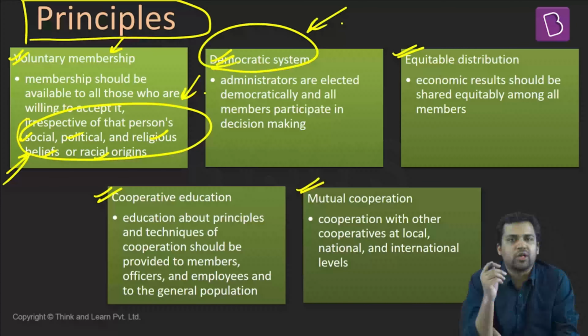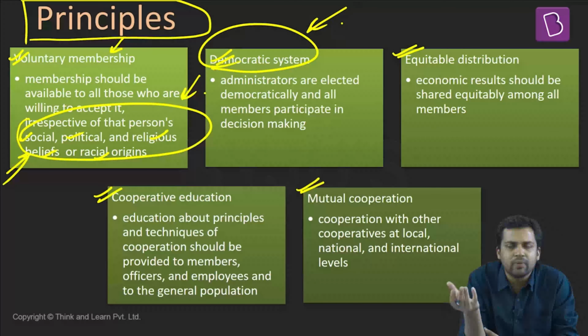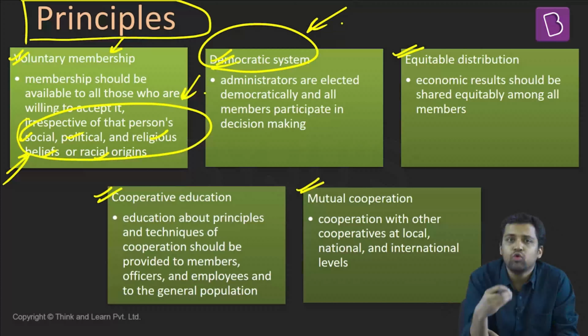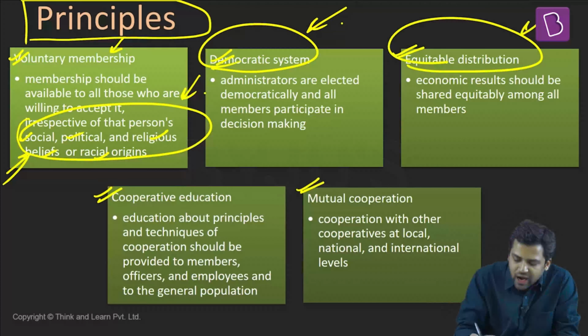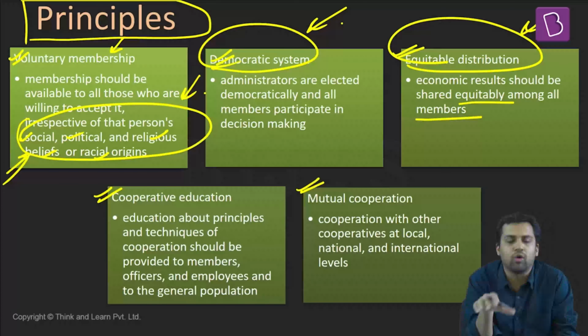Cooperatives are democratic organizations. In cooperatives, you will find mechanisms like voting. Elections happen quite regularly. There will be formation of a board. The board will decide on your behalf, but you will have elected that board. So they are democratic in nature. Whatever benefits are accrued by the cooperative, they are distributed equitably among its members. So whatever profits are there, they will be distributed among all its members.